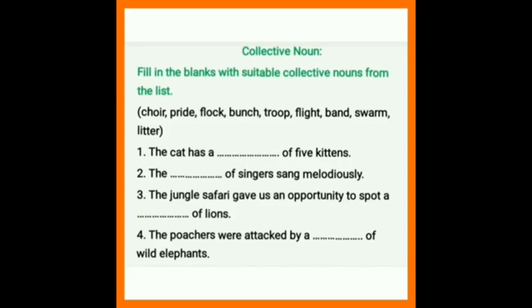Third one, the jungle safari gave us an opportunity to spot a dash of lions. Fourth one, the poachers were attacked by a dash of wild elephants. Who is a poacher? A poacher is a person who hunts animals illegally.